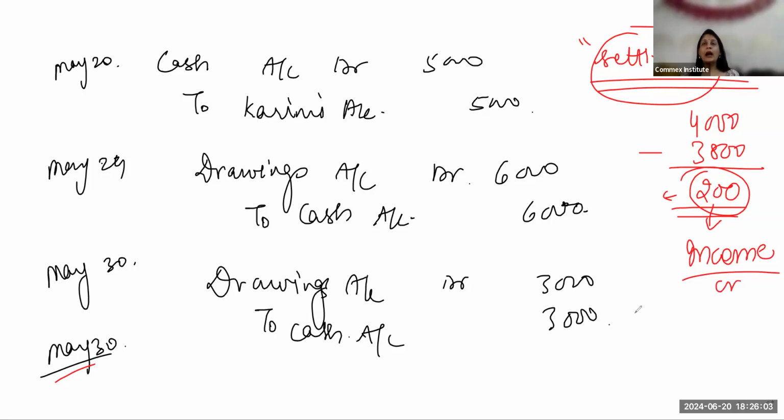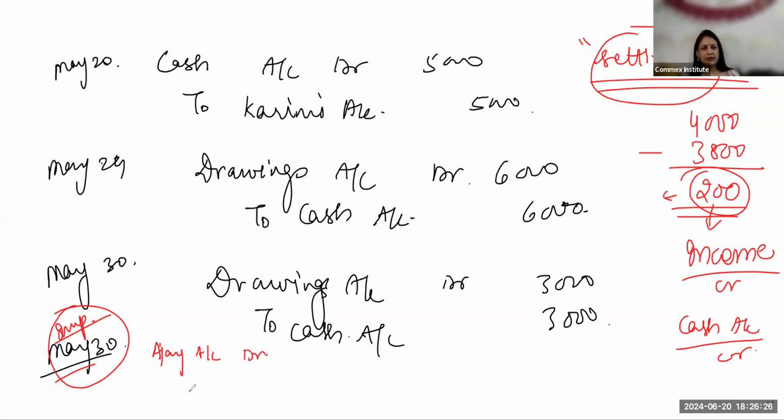Cash is going out of the business. I'm making the payment, so cash account also will be credited, right? And then Ajay account will be debited. Now see, this entry is important, so I'm writing it in red. Please mark it important, because this is one entry in this question which you may pass wrongly. So this will be Ajay account debit to cash account and to discount received account. Discount received account and discount allowed account are two different separate accounts.